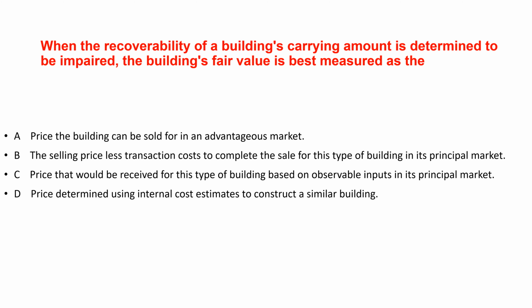Next question. When the recoverability of a building's carrying amount is determined to be impaired, the building's fair value is best measured as the FIABID. The correct answer is C. Fair value for an impaired building is best measured using observable market data from its principal market.